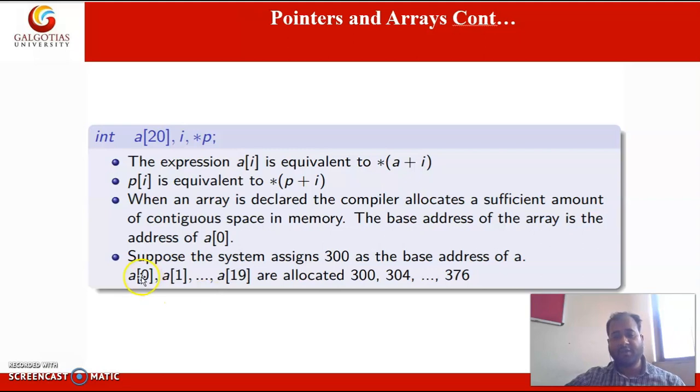Suppose this array is storing characters, then the scale factor is 1 byte, and after 300, 301 will be there. But here we have int, so the next variable will be stored at the fourth memory location after the previous one.